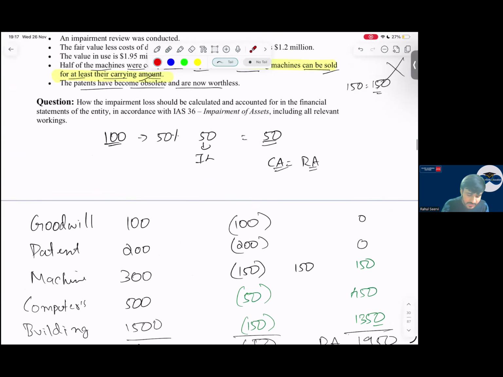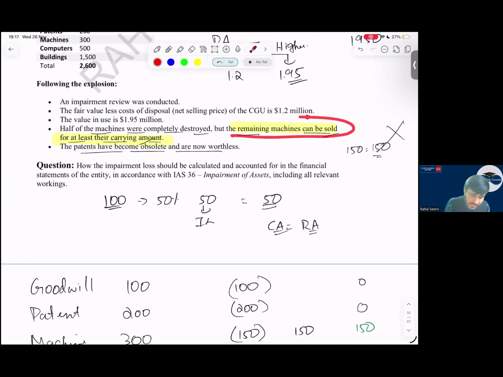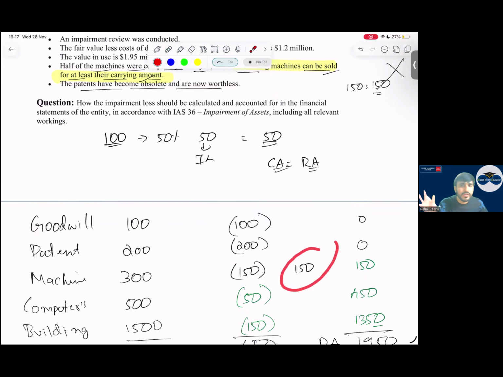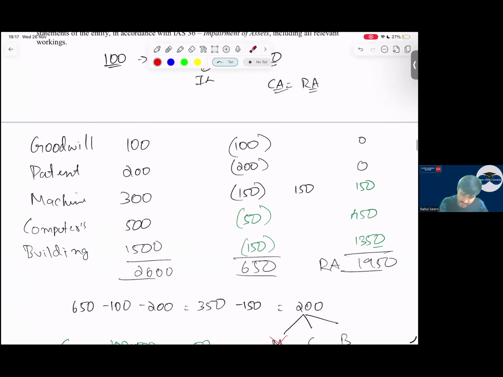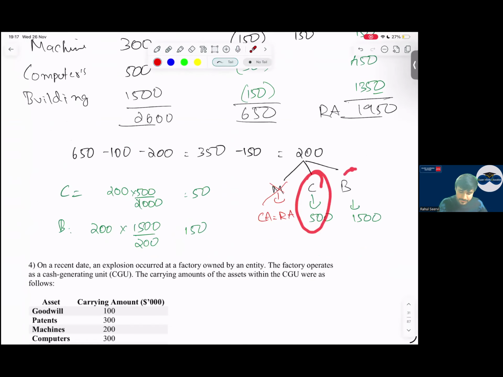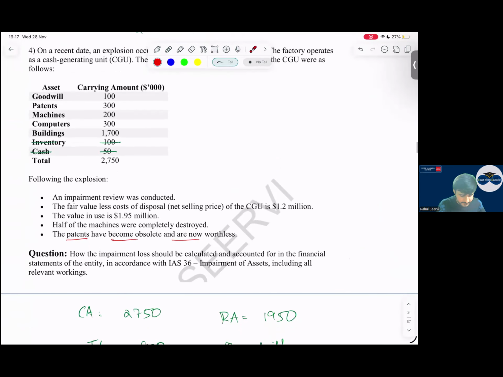But in the question they mention that the remaining machine can be sold for the carrying amount. If the remaining machine can be sold for the carrying amount, will you charge impairment for the remaining 150? No, the value will remain the same. So this 200 you will allocate to the computer and building.